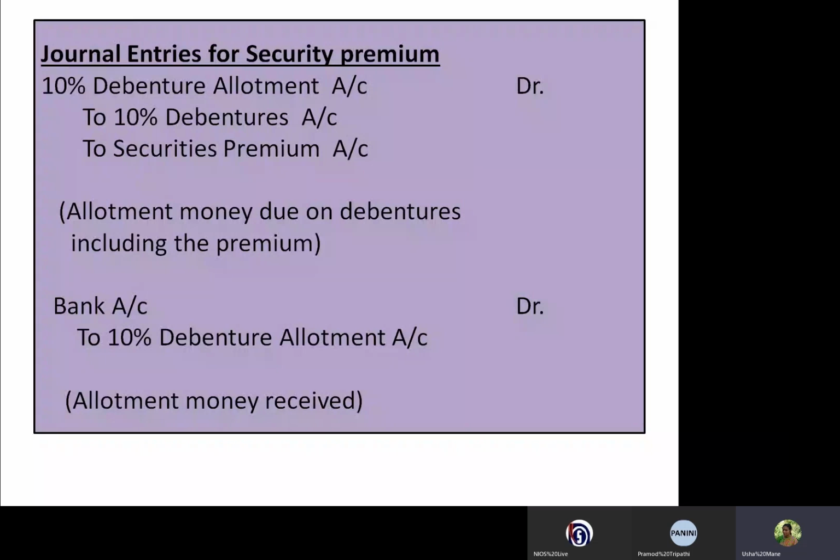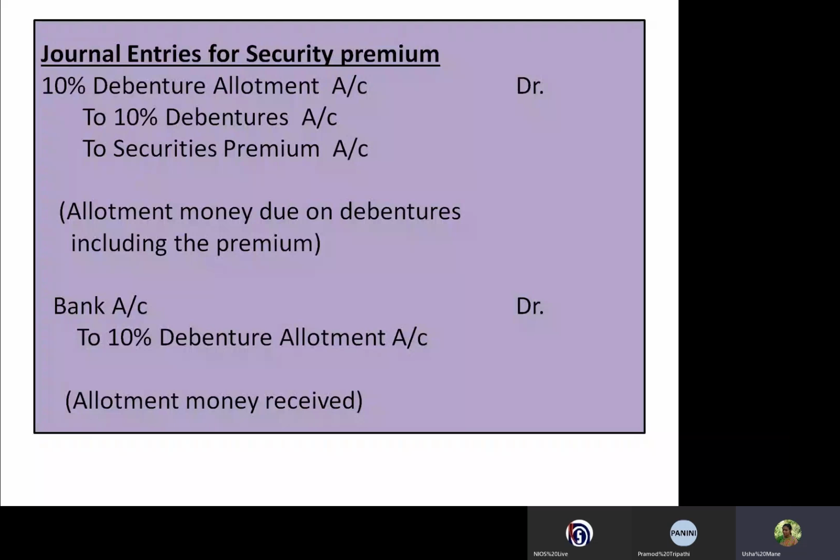That's why we have to write the security premium while passing the journal entries of allotment. So 10% debenture allotment account debited to 10% debentures account and security premium account. Like that, security premium will be credited.